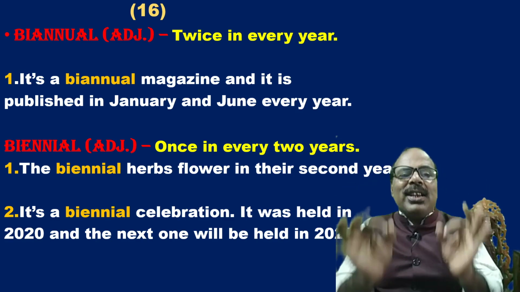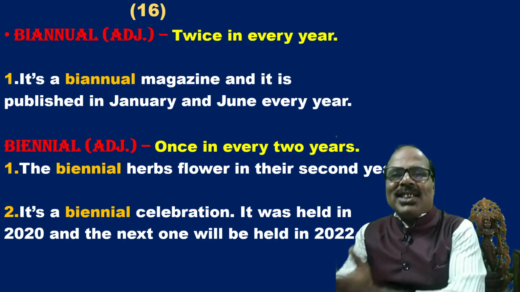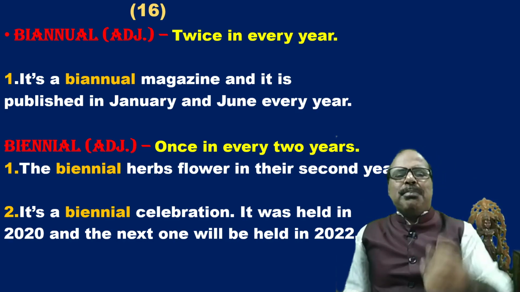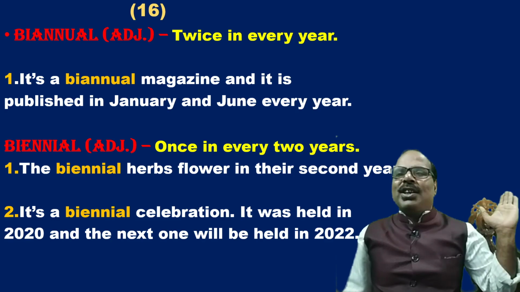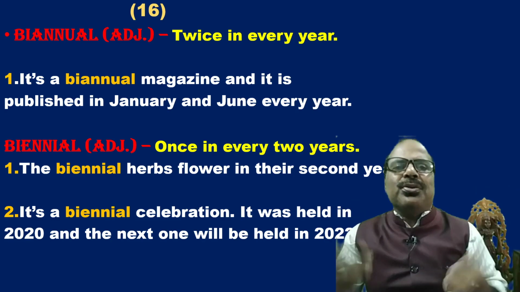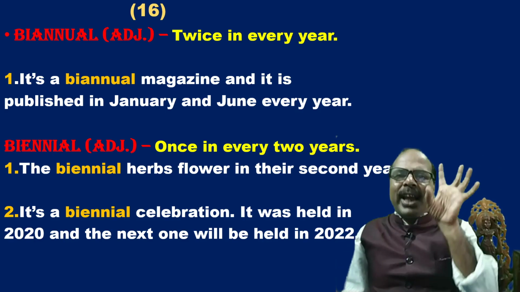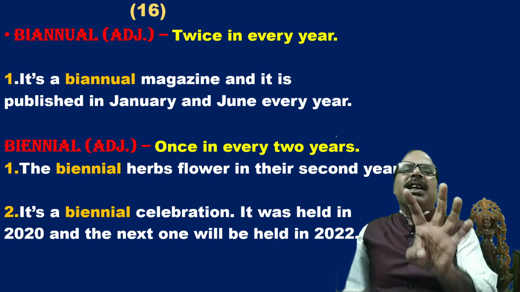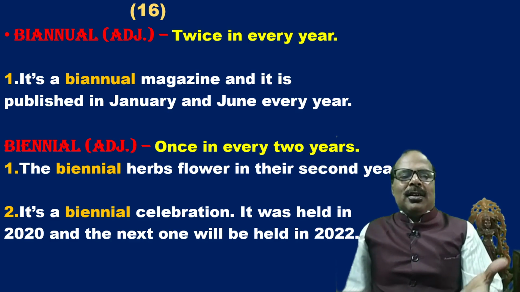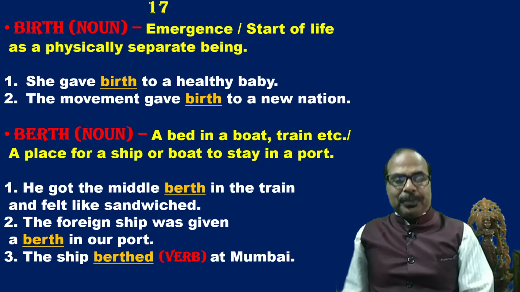It's a biennial celebration. It was held in 2020 and the next one will be held in 2022. So, after 2 years. Again I repeat, conventionally biannual means twice in a year, but biennial means once in every 2 years.